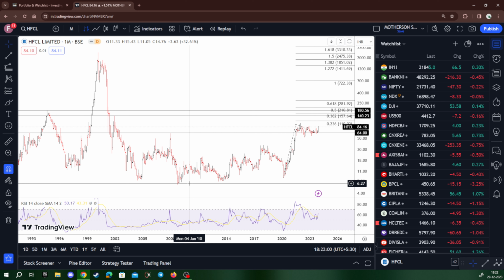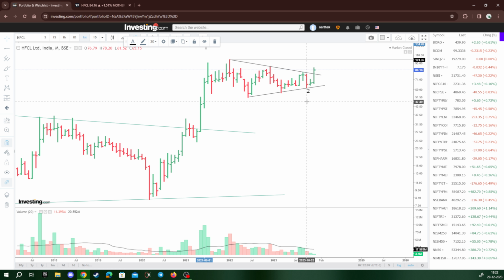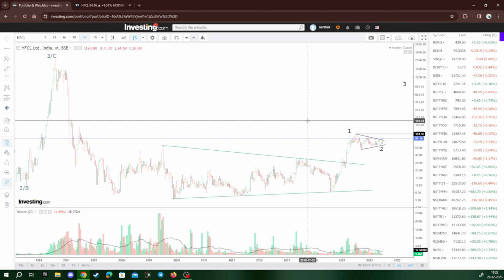And as far as the stop loss is concerned, I think I will place my stop loss a little below the October month low. That comes around 61 levels. So that's really the kind of risk to reward. I'm looking at 20 points of risk and almost 1000 or 500, 600 points of reward.